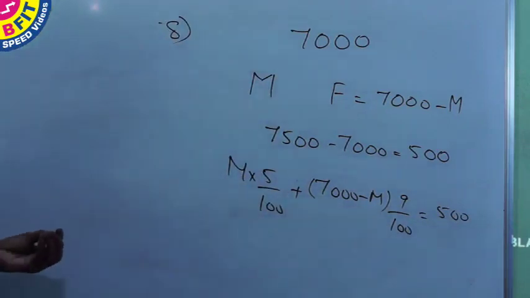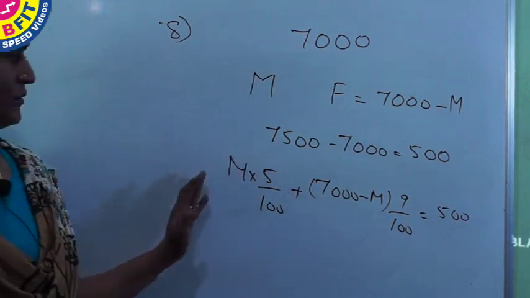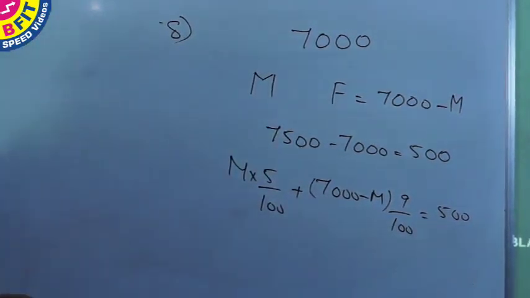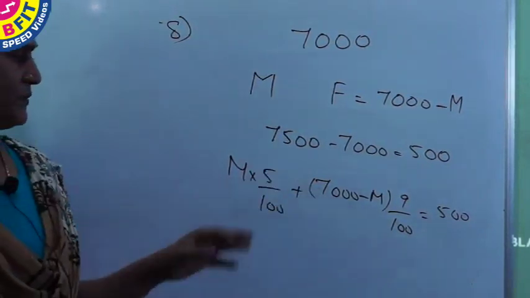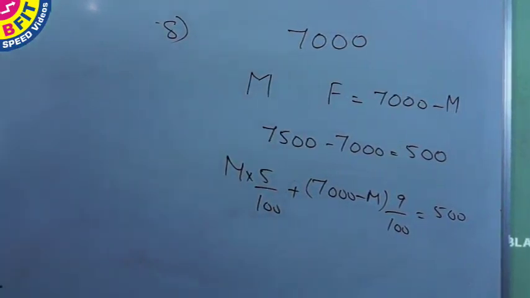So solving this, you get the number of male present and subtract from the total 7,000 you get number of female present. But instead of working all this, taking individual increase percentages, take both for male and female a same percentage increase.